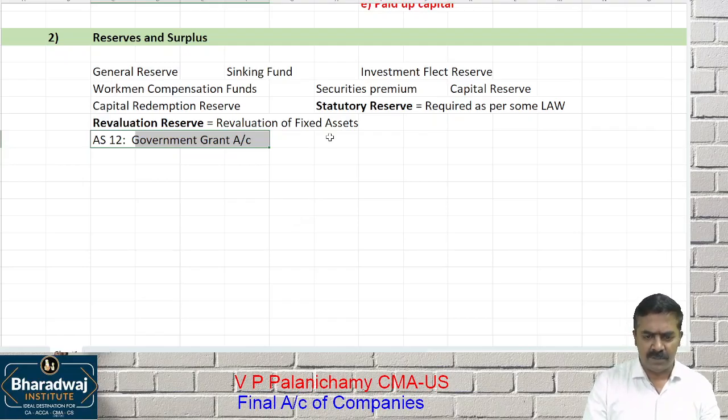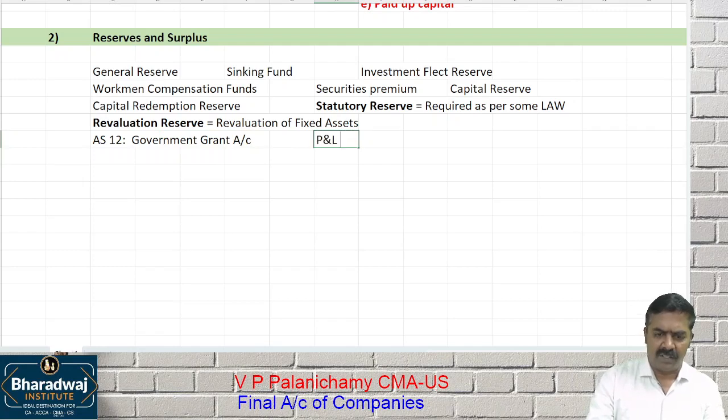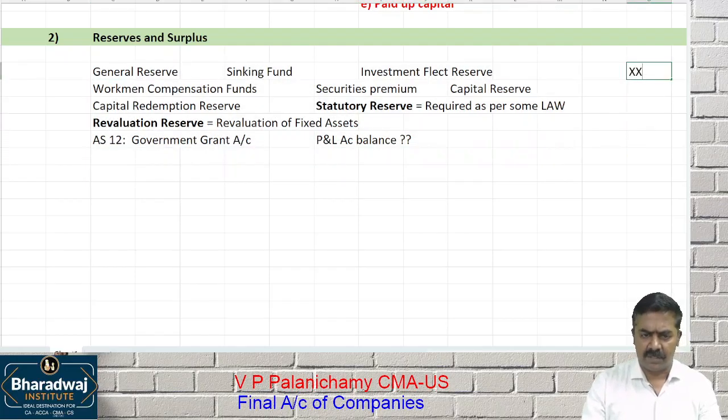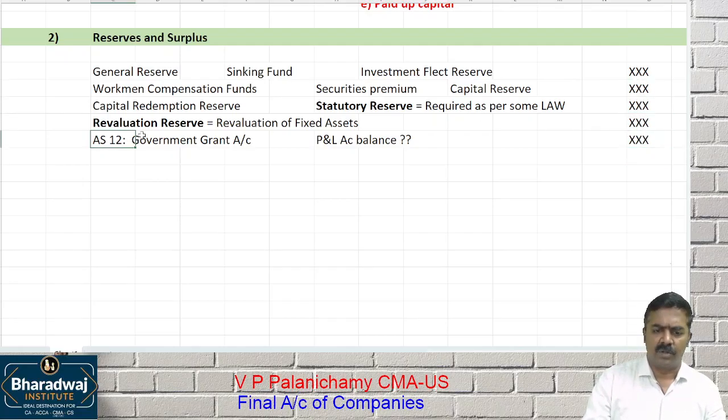So name any reserves. This will also include the profit and loss account balance, if any. All these things are called which one? Reserves and surplus. General reserve, workmen compensation fund, revaluation reserves, government grant account, P&L account balances. Many reserves are maintained. Dividend equalization fund.